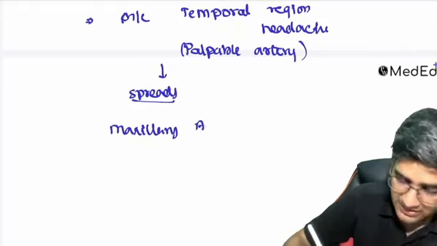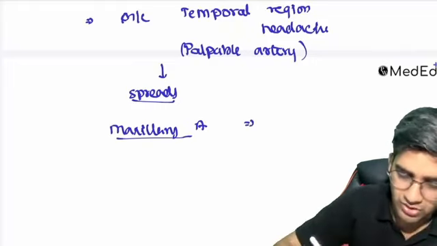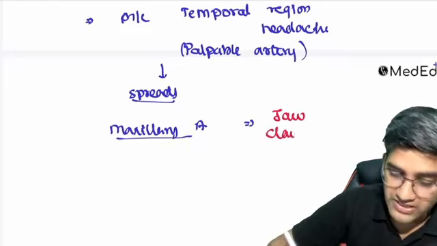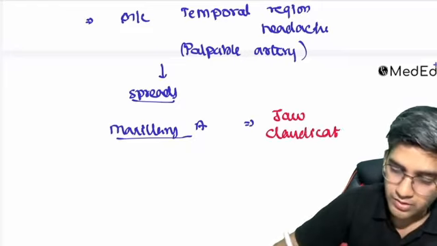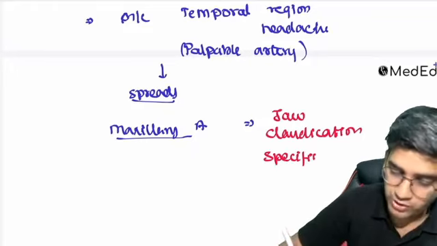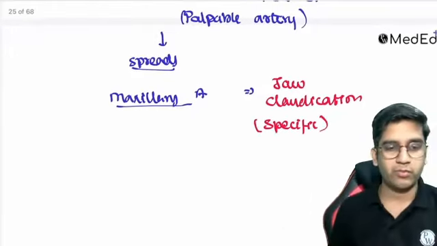When my maxillary artery is involved, I'll have a symptom. This is called jaw claudication. Like I said, this is a very, very specific symptom, right? Jaw claudication is very specific. This has come in an MCQ previously. You have to remember it. I'll tell you the reason for this remembering.